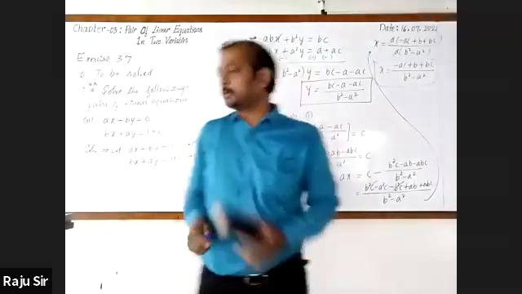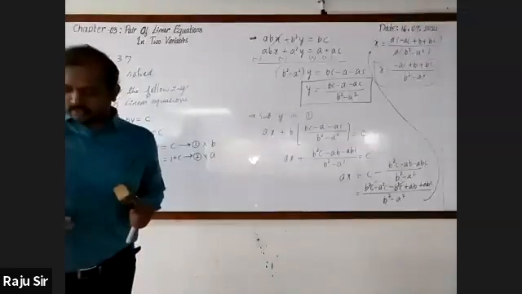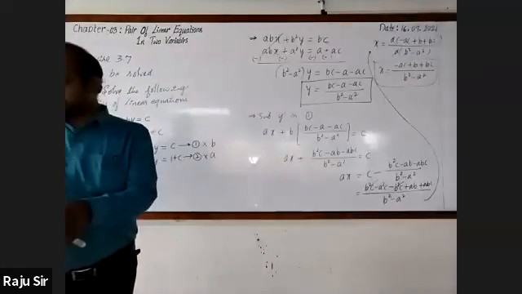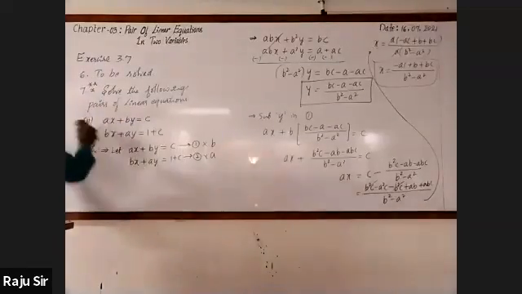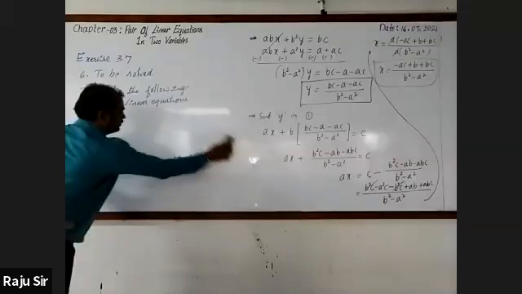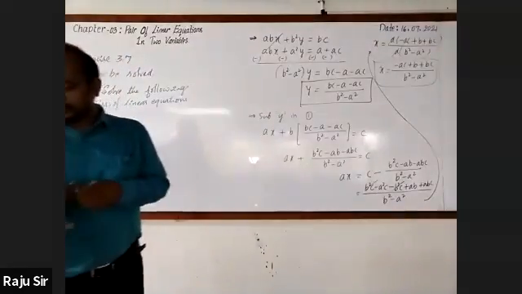Okay. Now let me go for the next statement. This was also given in the examination. Third sub question.